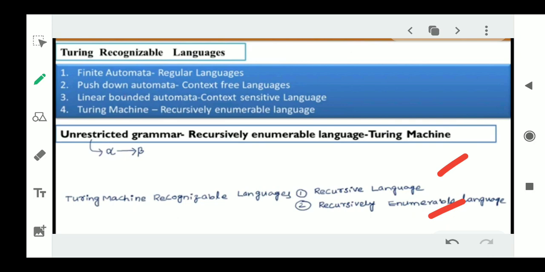We all know what an unrestricted grammar is, and its language is a recursively enumerable language, which is accepted by a Turing machine. Unrestricted grammar means what? On the left hand side you can have any number of non-terminals and terminals. On the right hand side you can also have any number of non-terminals and terminals. There is no restriction on either the left hand side or right hand side of productions, so it is called unrestricted grammar.